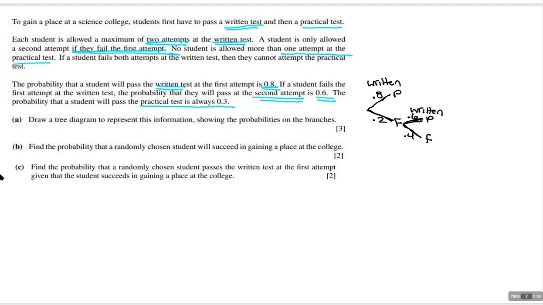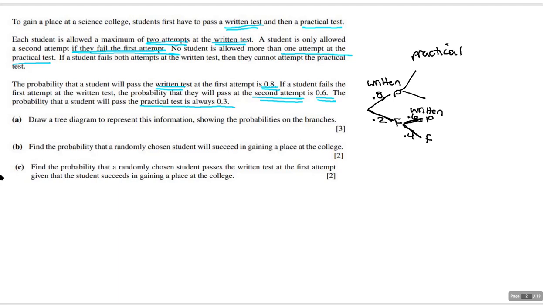Now let's go back up here, because now I've got 2 scenarios where I passed. If I pass on the first go round, what's going to happen is I'm going to take the practical. You can see how important it is to label what's going on, because with passes and fails, you wouldn't be able to tell what the branches represent.